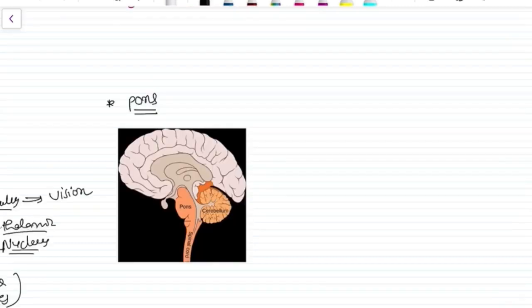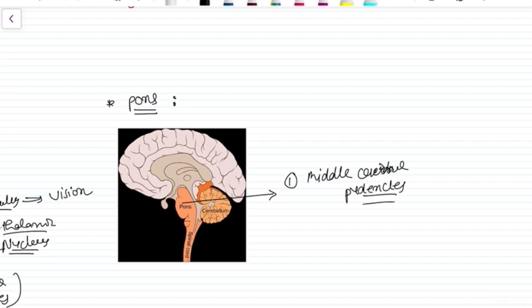to the patient. Pons. Pons is situated between the midbrain and medulla. Now the main function of pons is that it connects the cerebellum to the cerebral cortex through the middle cerebral peduncles, right? So from the cerebral cortex, all the information goes into the cerebellum through the pons. Basically, pons means a bridge, right?